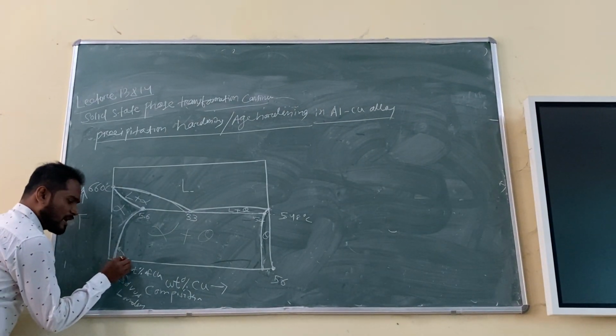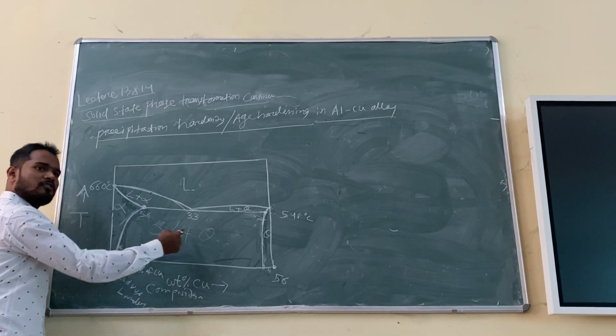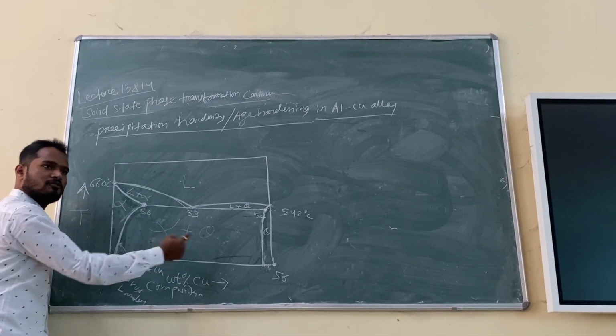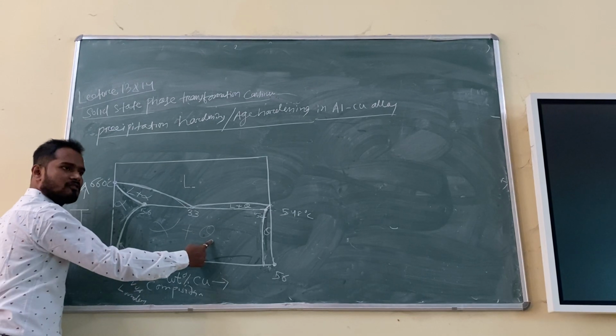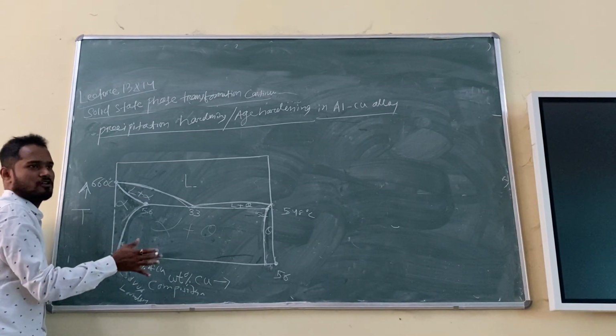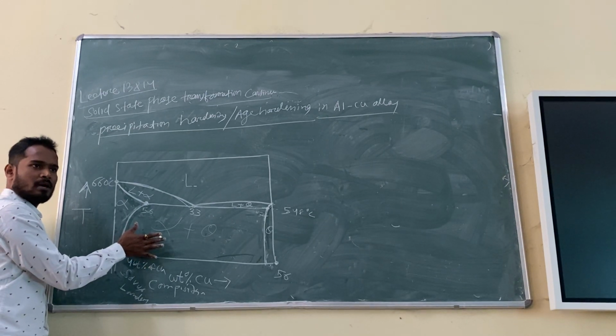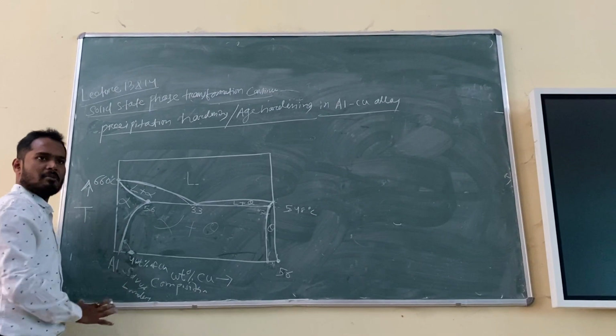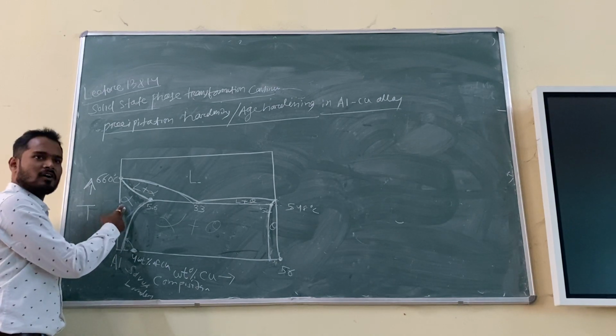So if this alloy will be there, initially you have alpha and theta. Two different phases. Alpha is one phase, theta is another phase. Which one is matrix? Alpha is always matrix. Why? Because maximum aluminium is present. That's why it is alpha.